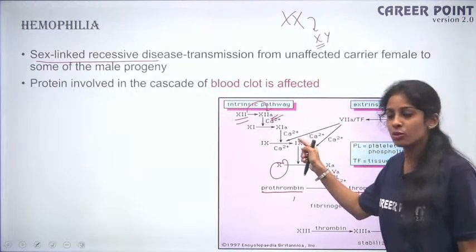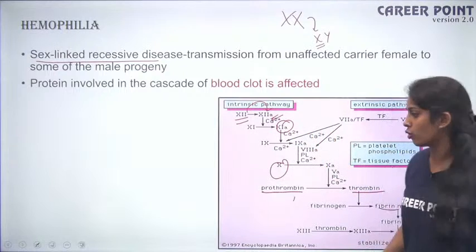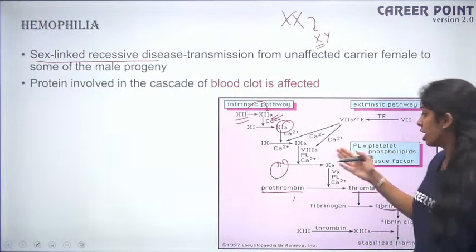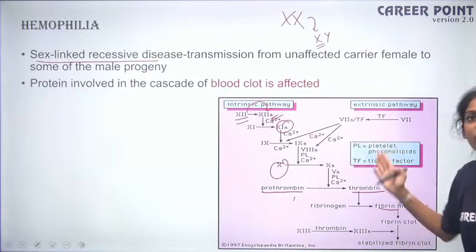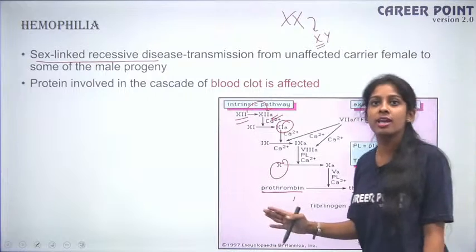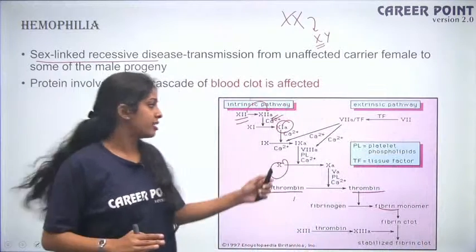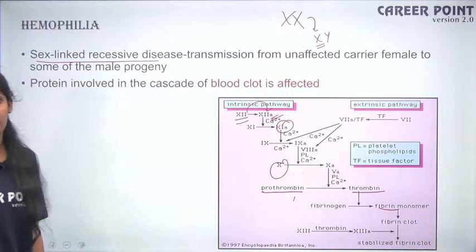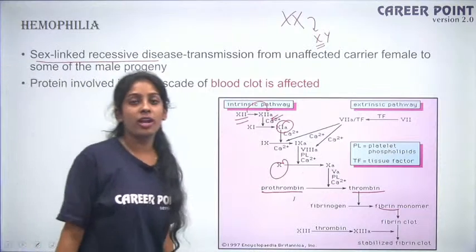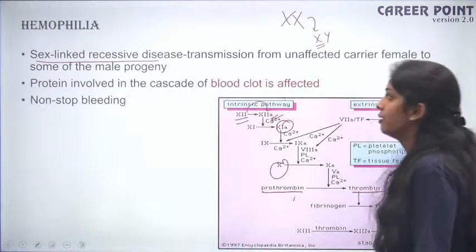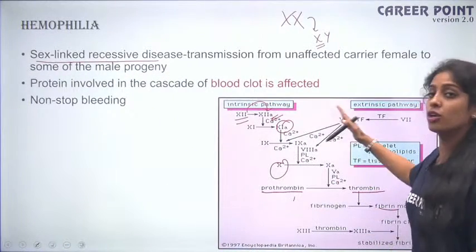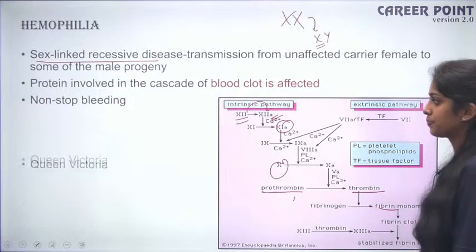So, if there is a mutation, for example, if factor 9 or factor 10 is not produced, if it's not activated, your entire coagulation pathway will not be activated, right? So, that is the major problem in case of hemophilia. Fine. So this is what happens in case of hemophilia. So you'll have non-stop bleeding because your clotting mechanism is halted.